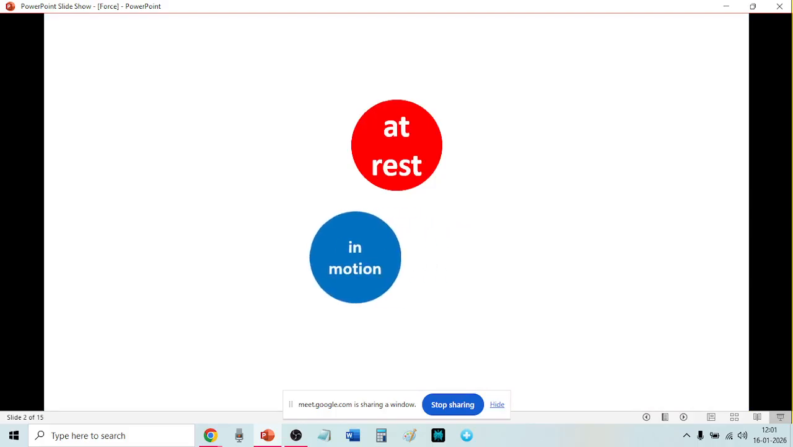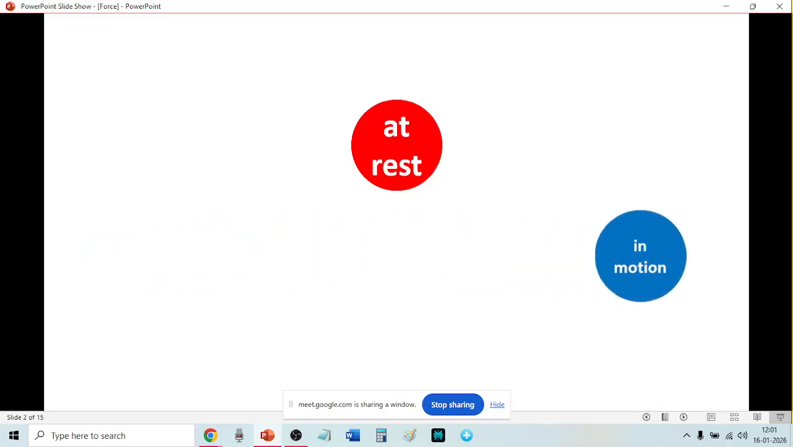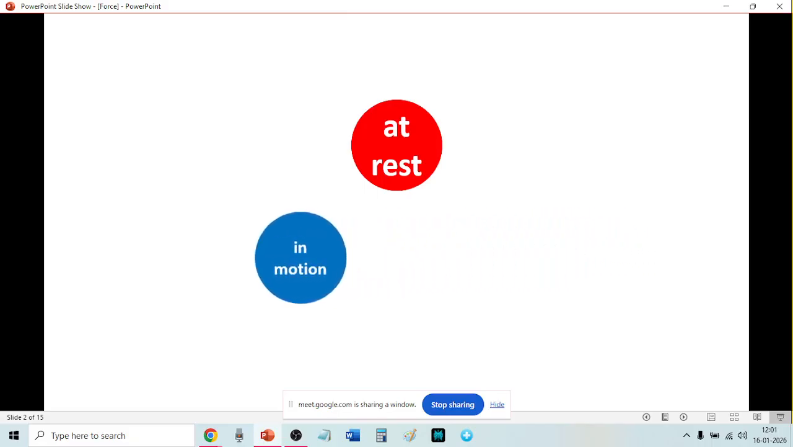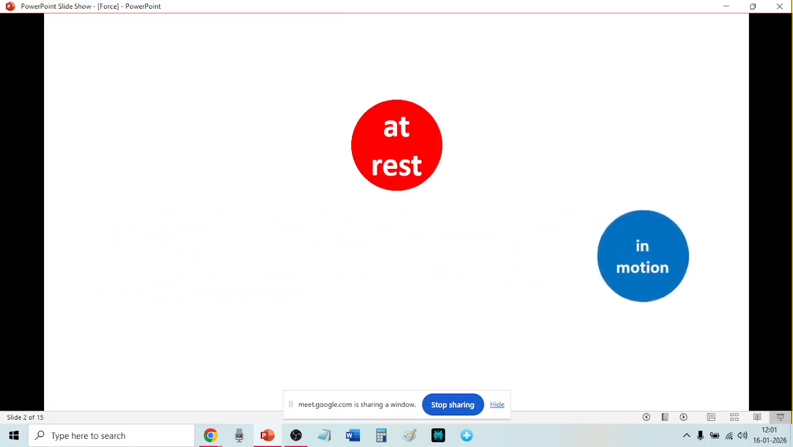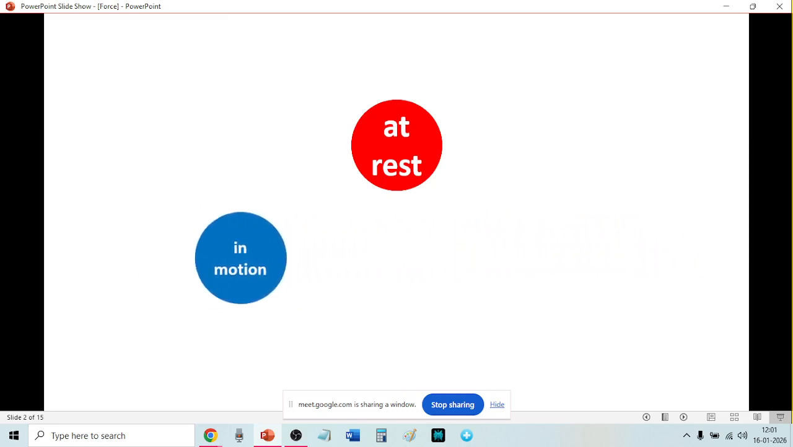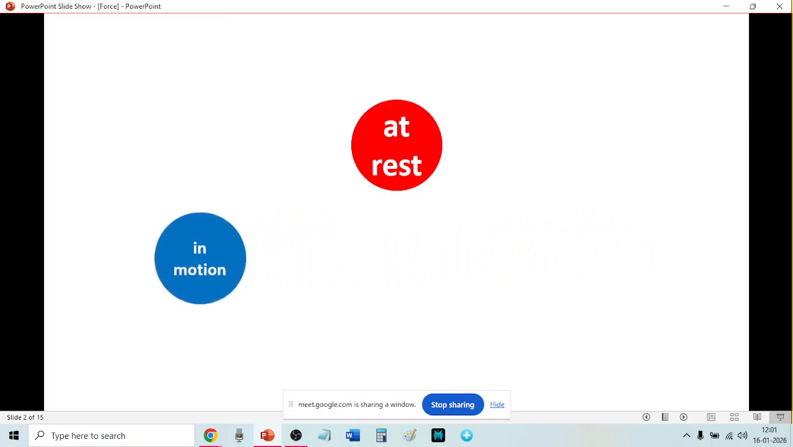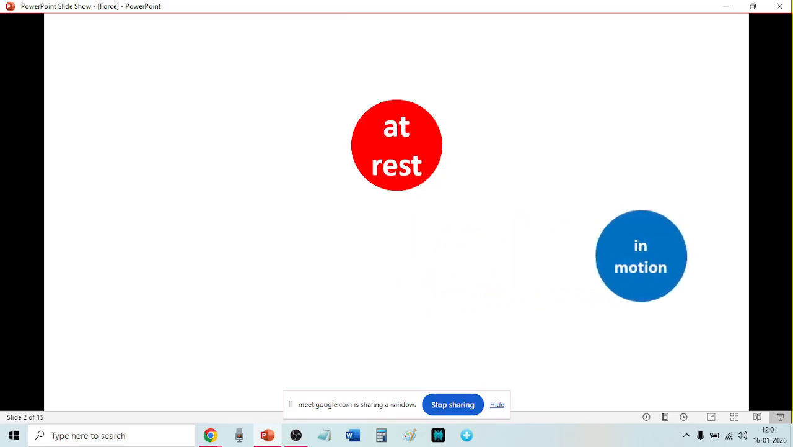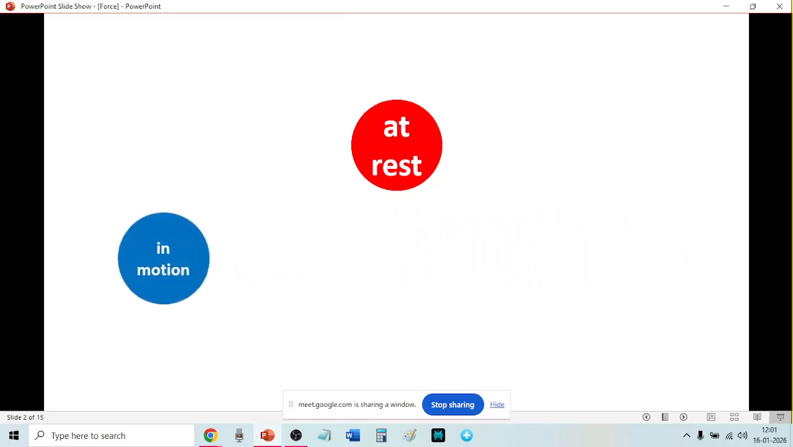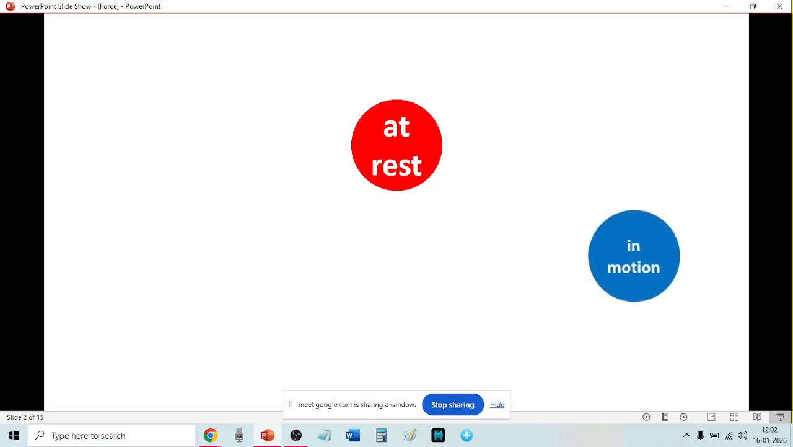Now, before learning force, these two terms are important. What is the difference between the red ball and the blue ball? At rest or in motion. What is the meaning of at rest? At rest means not moving, in one place. When it is in one place, not moving, it is called at rest.